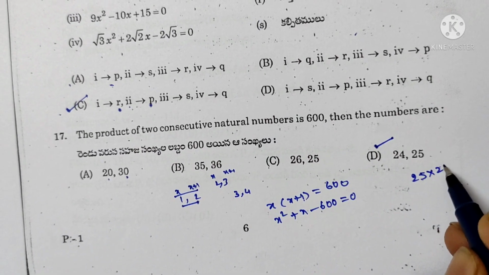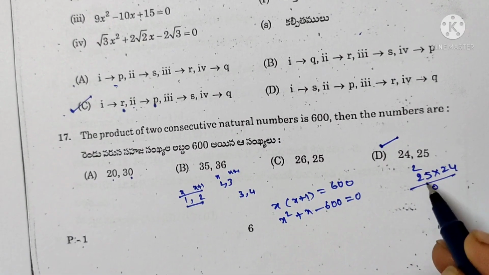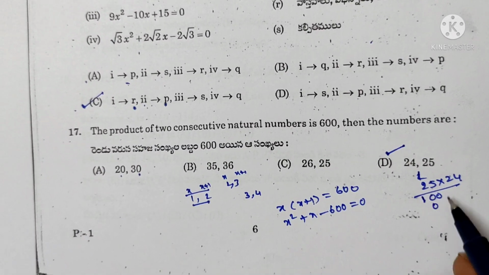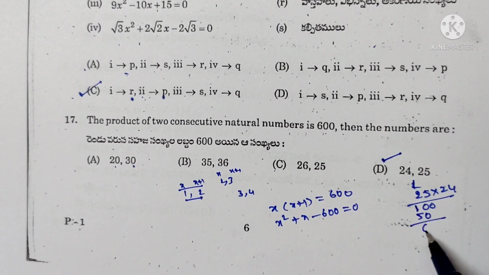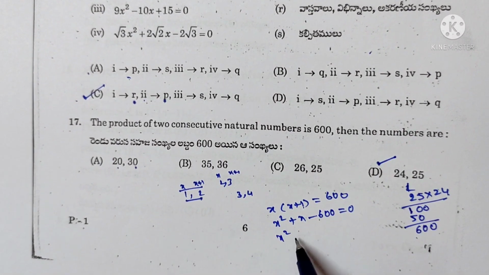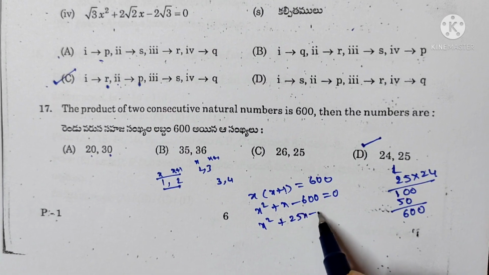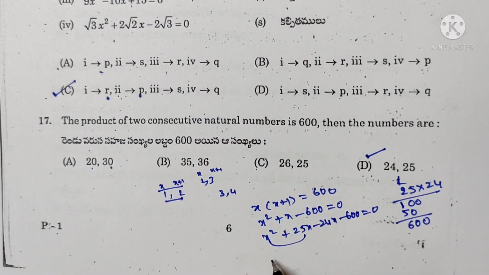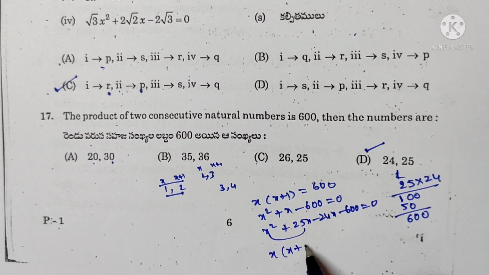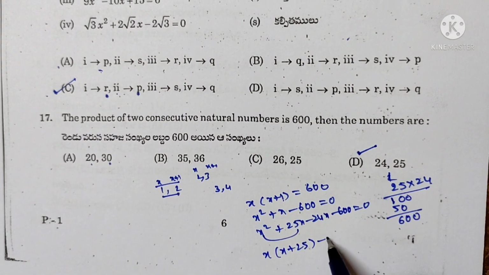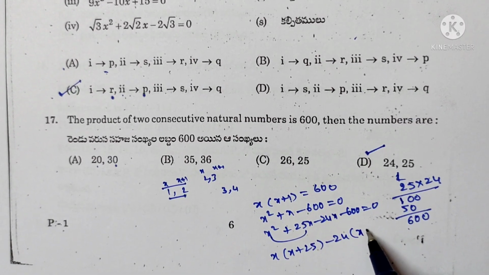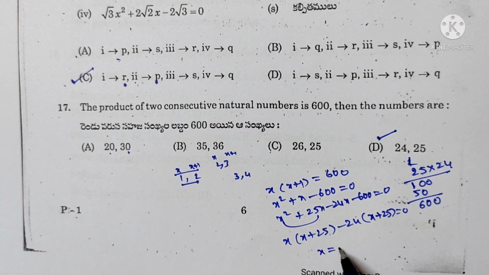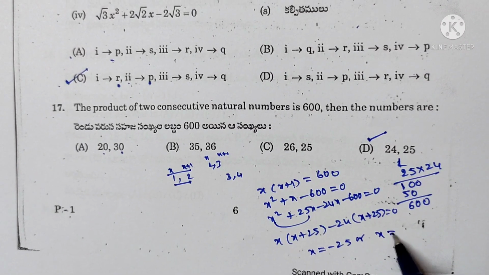25 into 24. 4 5s are 20, 4 2s are 8, 8 plus 2 is 10, 2 5s are 10, 2 2s are 4 plus 1 is 5. Then the sum is equal to 600. So x squared plus 25x minus 24x minus 600 is equal to 0. First two terms x common, x into x plus 25. Next two terms minus 24 common, x plus 25 equal to 0. So x plus 25 common, x is equal to minus 25 or x is equal to 24.